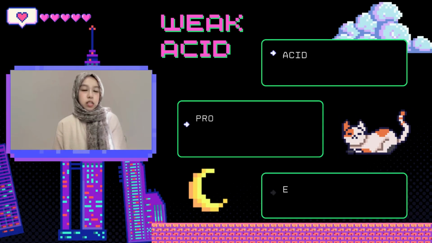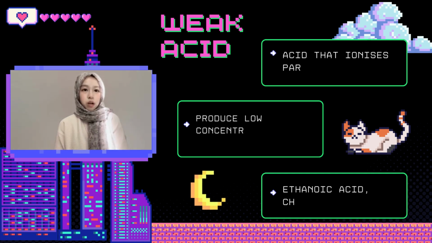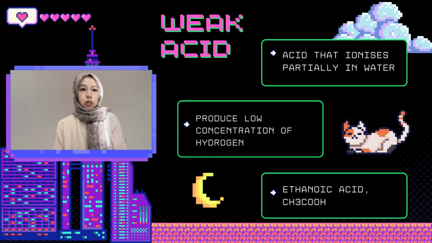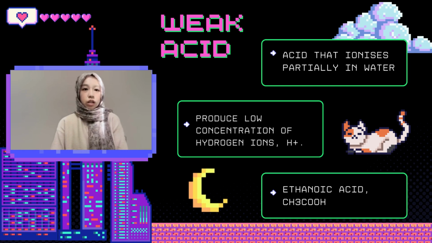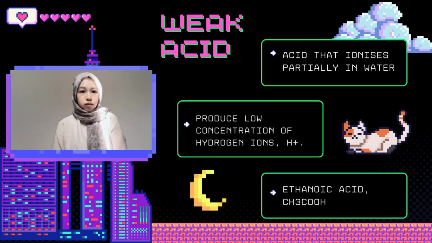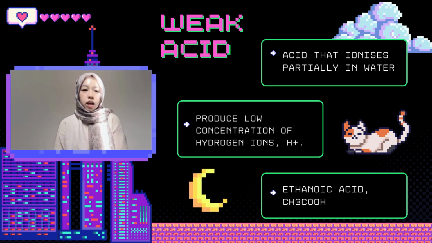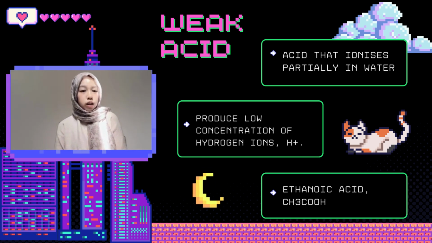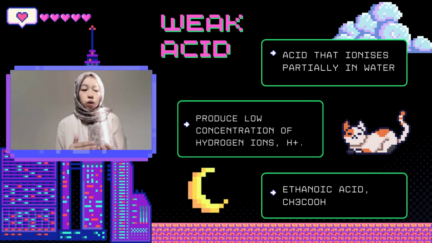A weak acid is an acid that ionizes partially in water and produces a low concentration of hydrogen ions H+. Ethanoic acid CH3COOH is an example of weak acid. Ethanoic acid has 1.54% degree of dissociation. In other words, out of 100 molecules of ethanoic acid, only one ionizes to hydrogen ions H+ and ethanoate